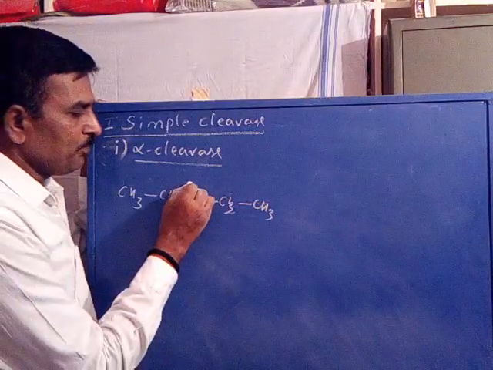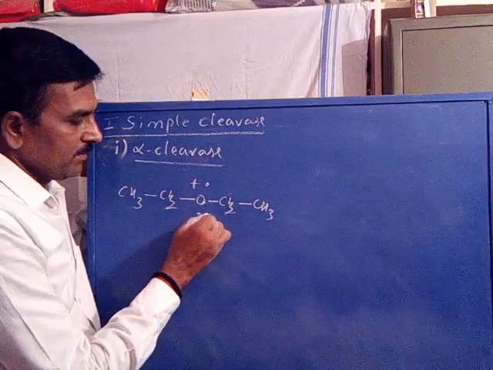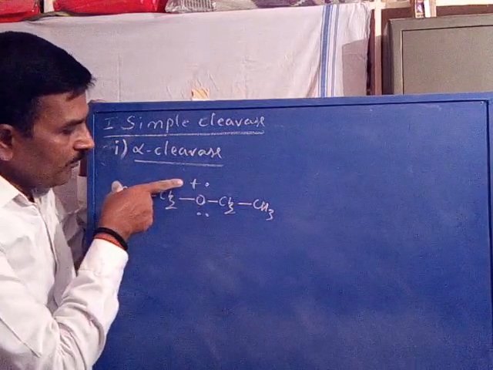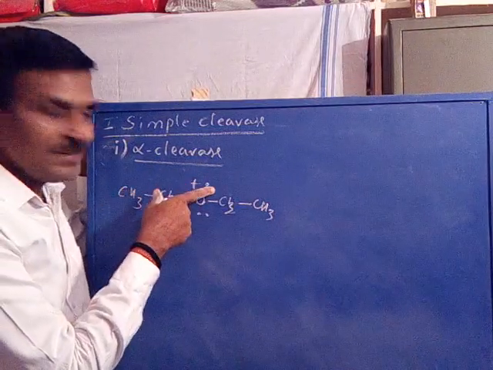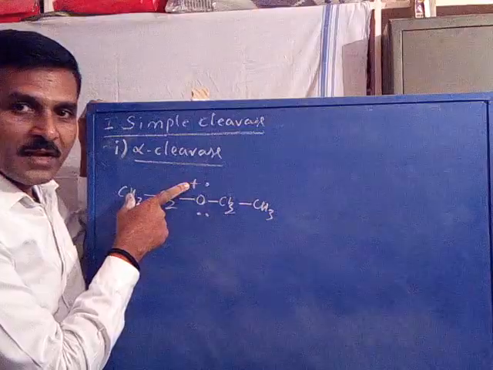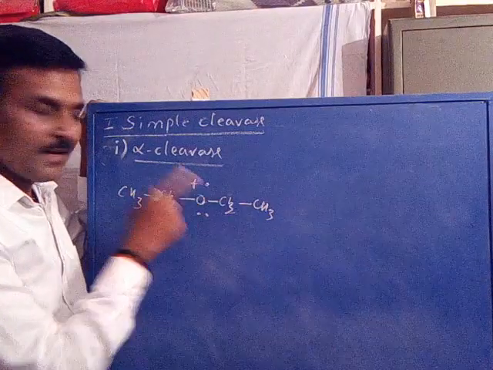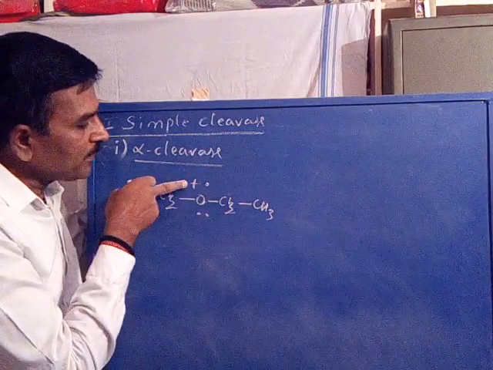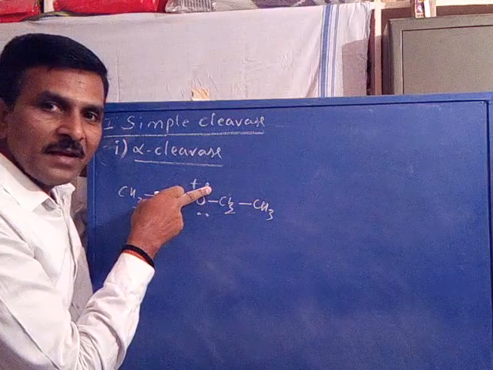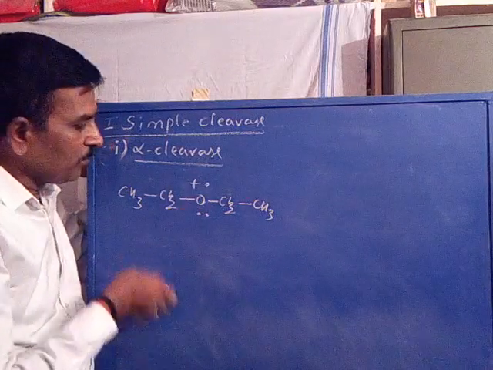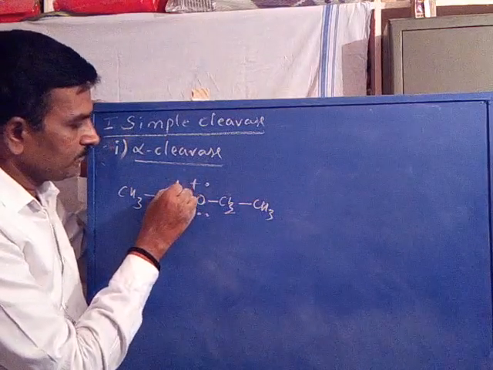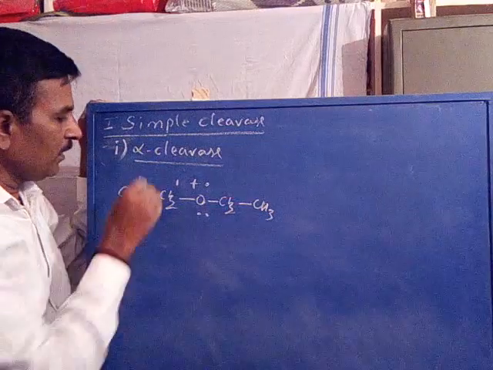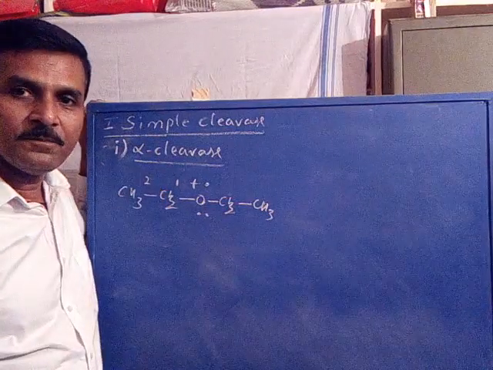Now this is the molecular ion, where this is a positive charge, this is a radical, this is the charge ion site, this is the radical site. Now with respect to ion site or radical site, this bond is the first bond, this bond is the second bond.